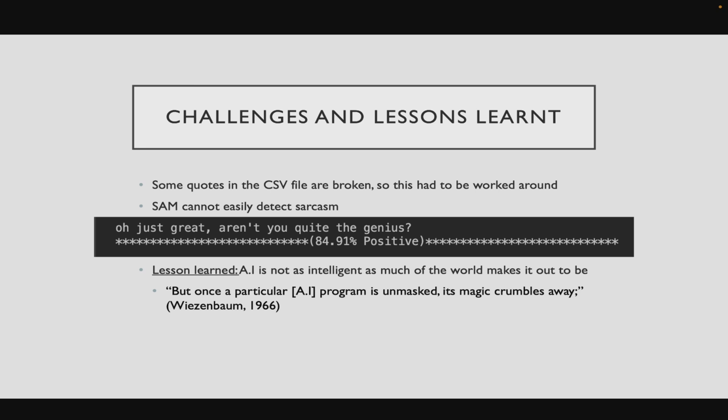One lesson that I learned is that AI is not as intelligent as much of the world would make it out to be. This sarcasm example was a good example of that. And here's a quote by Joseph Weizenbaum. "But once a particular AI program is unmasked, its magic crumbles away." So it's going back to what I said earlier, where these machines, they don't really learn in the same sense of how we humans learn. They more so just derive patterns when given these massive quantities of data. That's how machine learning works.